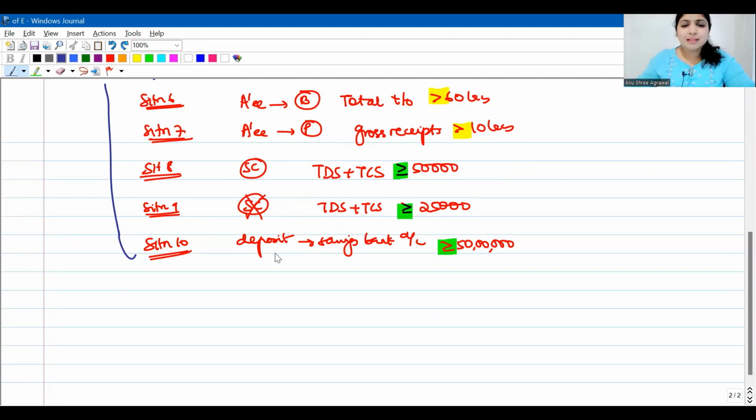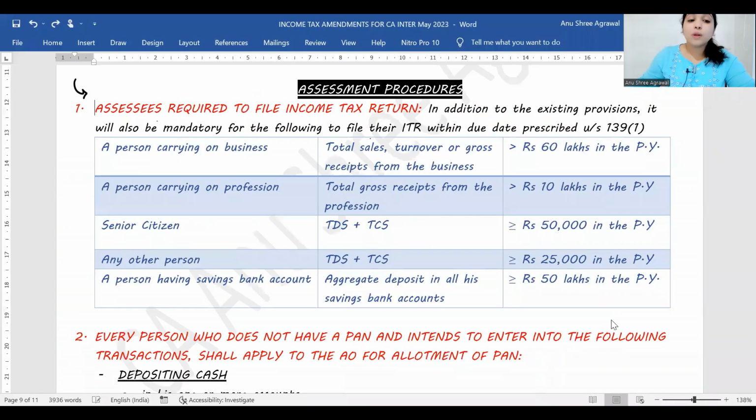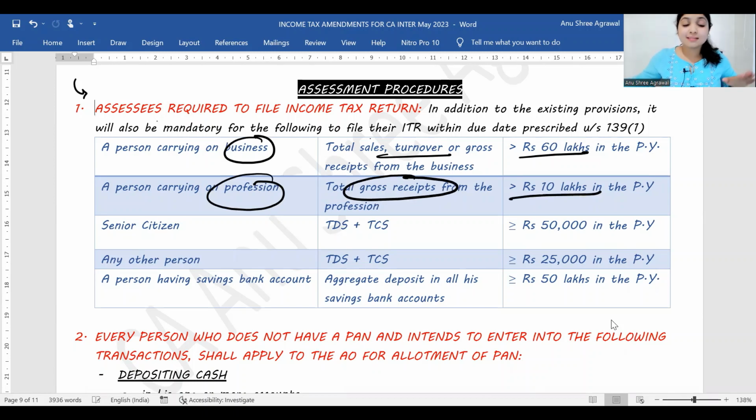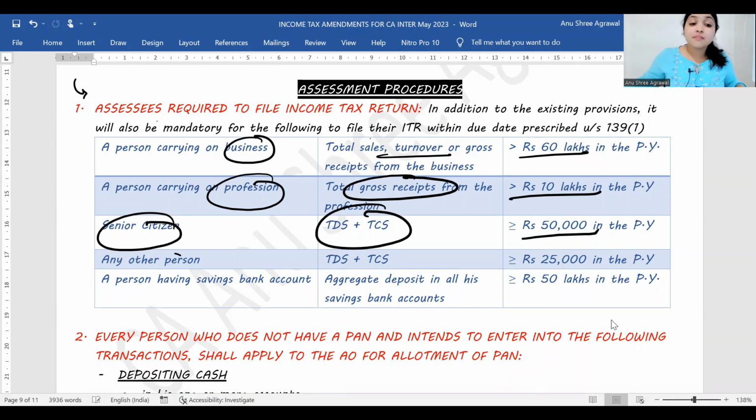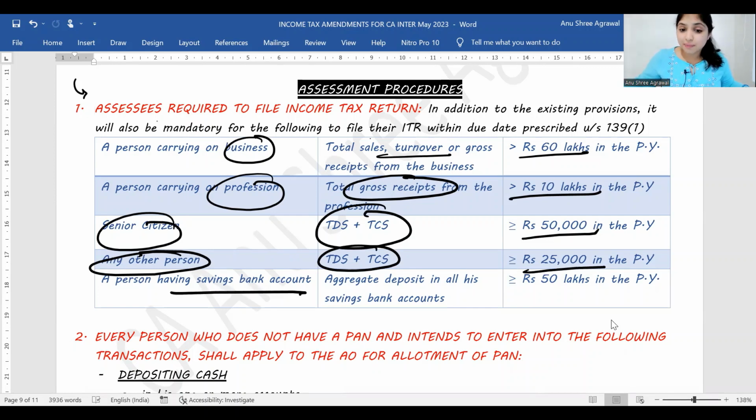Got it, guys? Simple. This was our first amendment where we're adding 5 new situations. In these 5 situations, irrespective of the total income of the assessee, he will have to file his income tax return. If he's carrying on a business, total turnover is more than 60 lakhs. If he's carrying on a profession, total gross receipt is more than 10 lakhs. If he's a senior citizen and TDS TCS credit is at least 50,000. If he is not a senior citizen, TDS TCS credit is at least 25,000 and his total deposit into savings bank account is at least 50 lakhs.